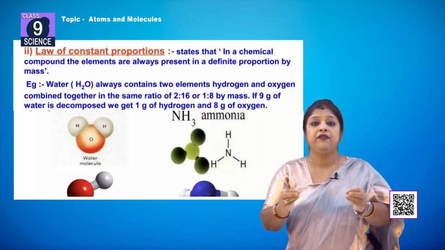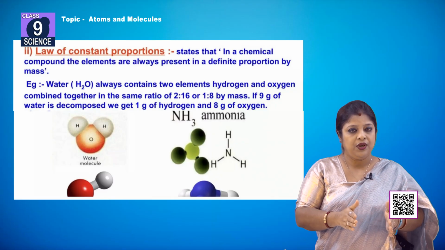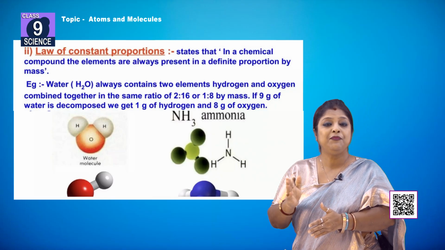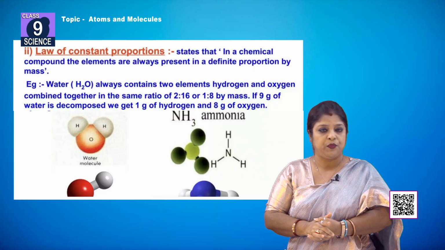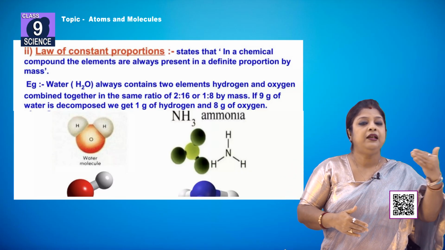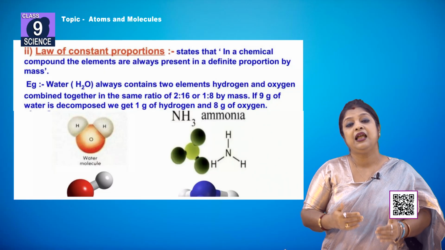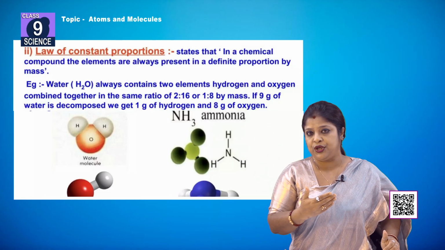That is, whenever elements combine during a chemical reaction, they do so in a fixed proportion. Elements are always in fixed proportion. So, this is the law of constant proportion. Earlier we saw the law of conservation of mass, now we see the law of constant proportion.